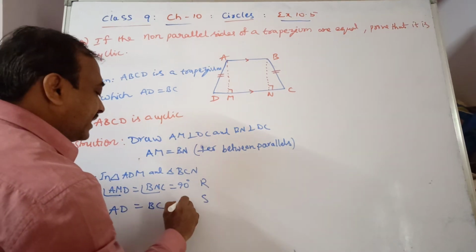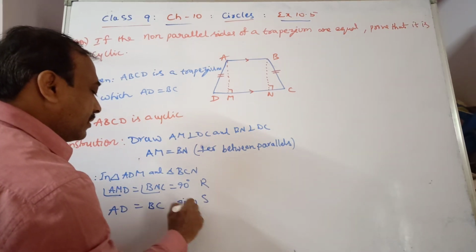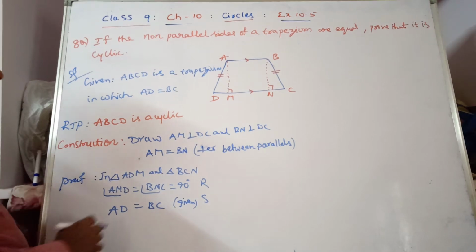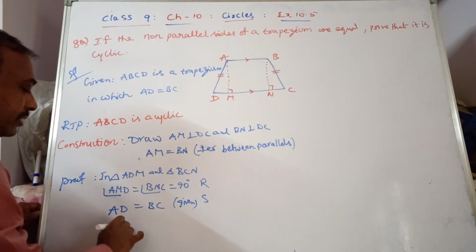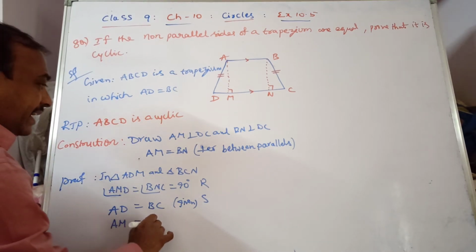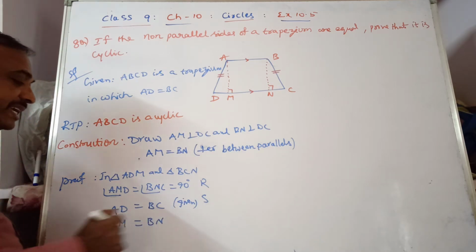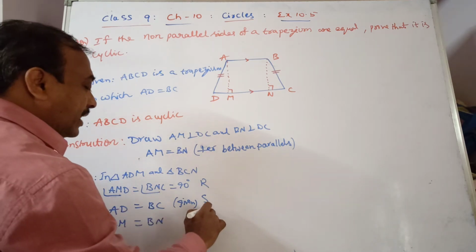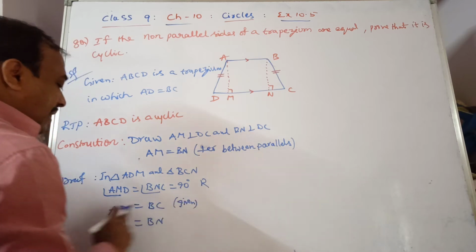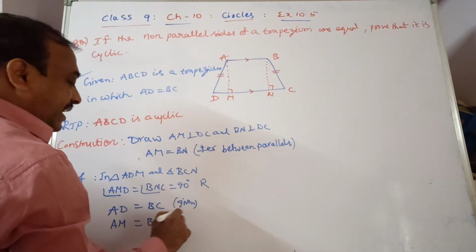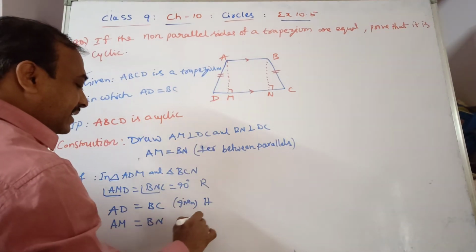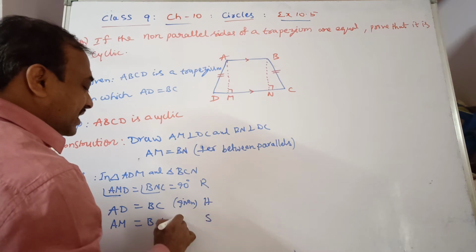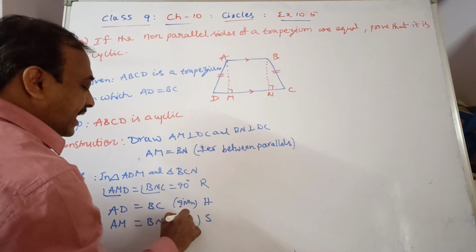So AD is equal to BC. This is the hypotenuse, given. Next, AM is equal to BN. What is the reason? They are the perpendiculars, and this is side by construction.